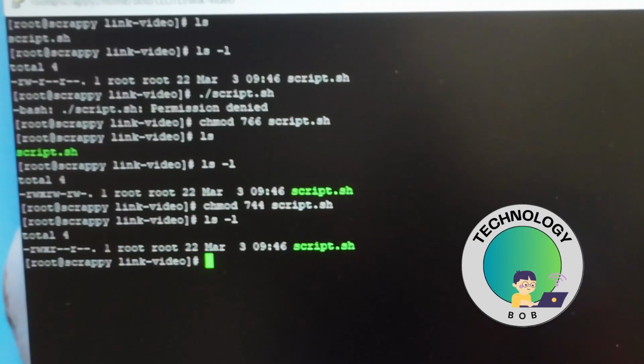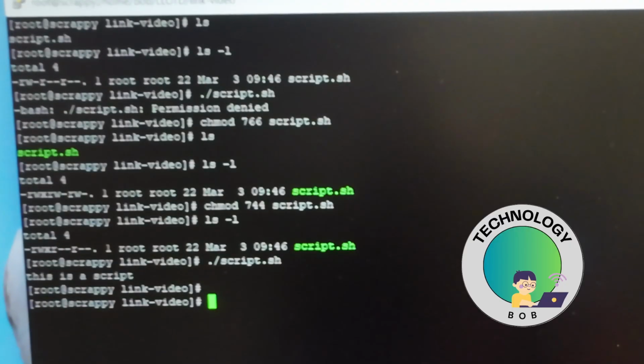So let's try to execute that again. All right, and it did execute. I hit enter twice, but it says this is a script, and that's what that file executes.